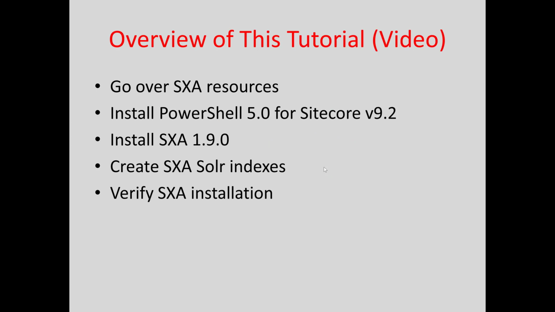So in this video, this is the overview of this tutorial. We will go over a few resources. We will install PowerShell 5.0 for Sitecore version 9.2. We then install Sitecore SXA 1.9. We create the Solr indexes for SXA. There are two of them. And then we will verify the installation. All the resources will be available under this video.